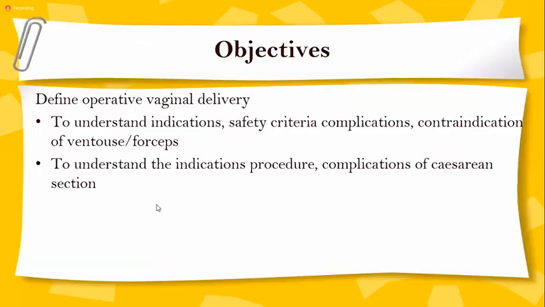So the objective of this topic: you can define operative vaginal delivery, and understand indications, safety criteria, complications, contraindications of ventouse and forceps delivery. So operative vaginal delivery means the delivery via ventouse or forceps of a baby. Number 2, to understand the indications, procedure, complications of cesarean section.